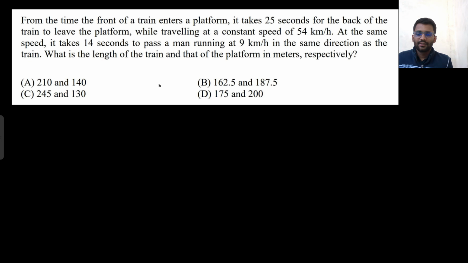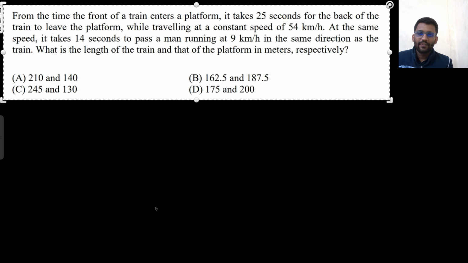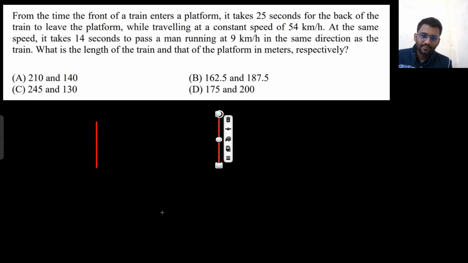This is a very good question. Very, very good question actually. So from the time the front of a train enters a platform, it takes 25 seconds for the back of the train to leave the platform. Okay. Let's assume this is my platform.